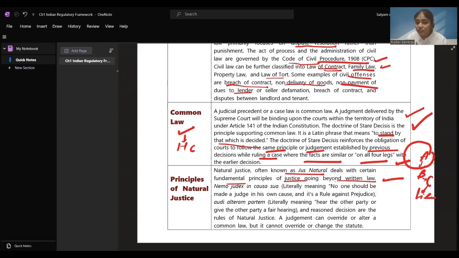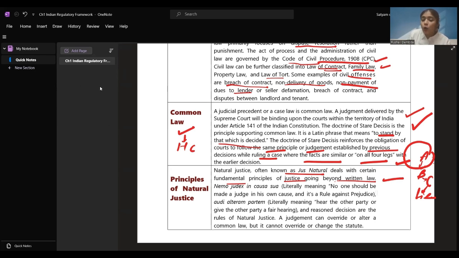These are the rules of natural justice, that a reason should be given, and any person cannot fight their own case, cannot be the judge of their own case. And they have to give the other party a fair chance of hearing. They should be given a fair chance of speaking for themselves. An opportunity should be given to be heard.